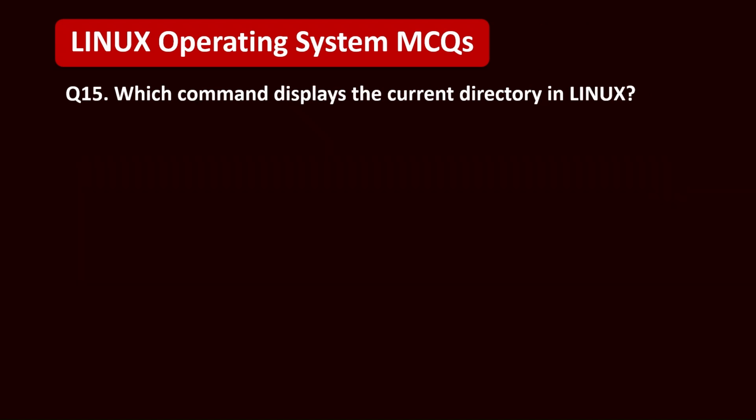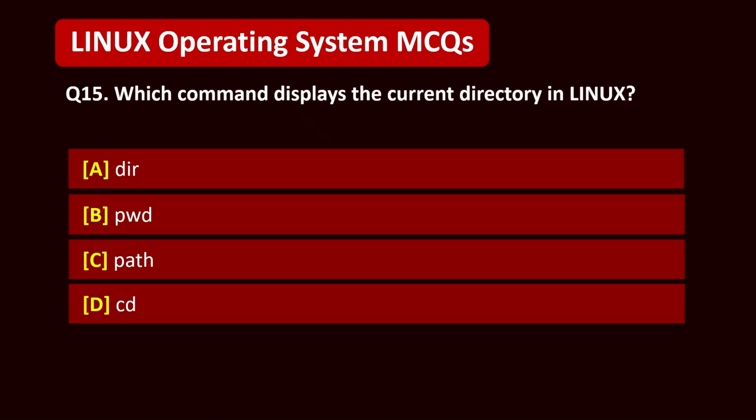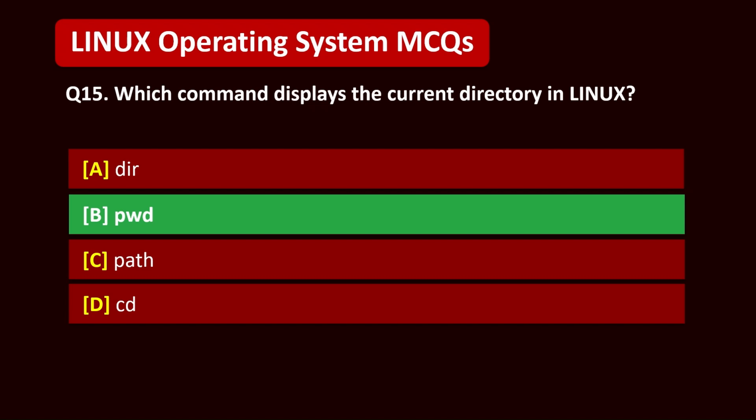Question 15. Which command displays the current directory in Linux? A. dir. B. pwd. C. path. D. cd. 5, 4, 3, 2, 1. Correct answer is B. pwd.